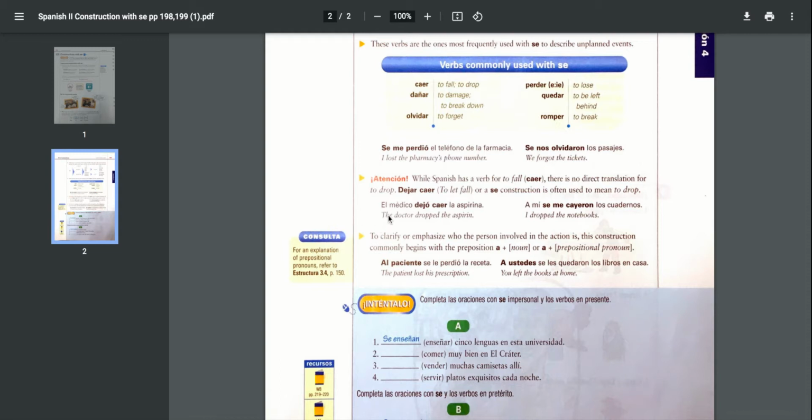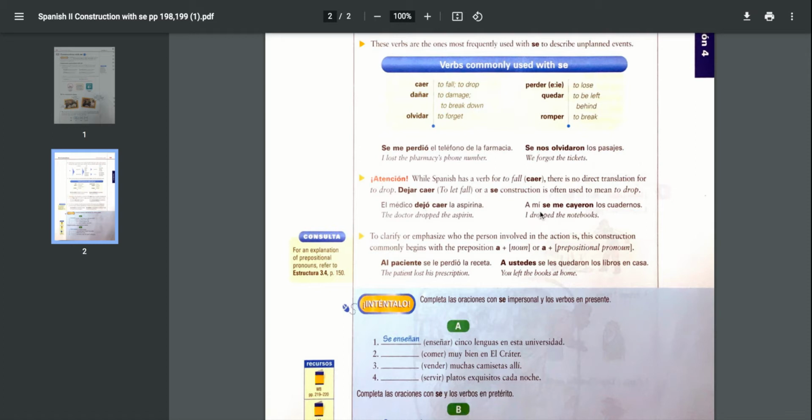So if you look at this, it says, remember, the first verb is the one that conjugates, the second one stays in the infinitive. So el médico dejó caer la aspirina. Okay, the doctor dropped the aspirin. So here's the conjugated verb, dejó, in the preterite, the past, and it's third person singular. And because of la aspirina, you have to look at the last part of the sentence where you actually find the subject, which is right here. So la aspirina is singular, so you would use third person singular here.